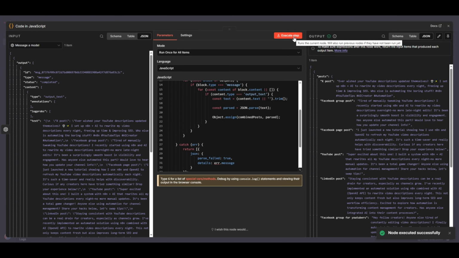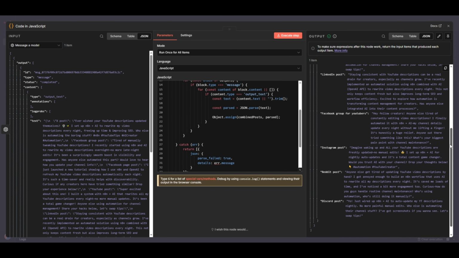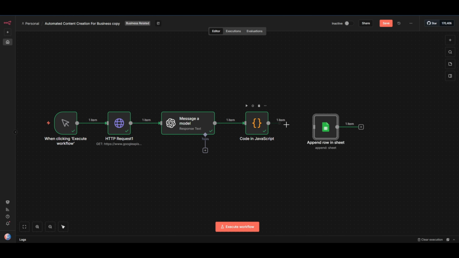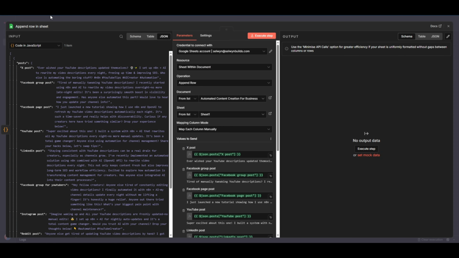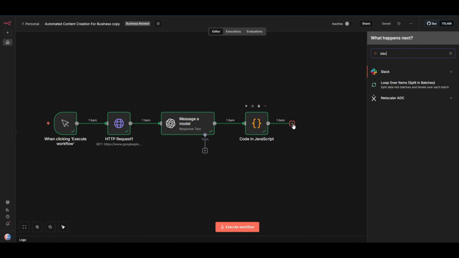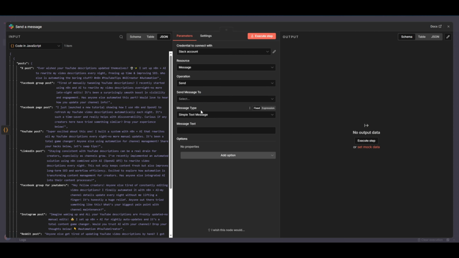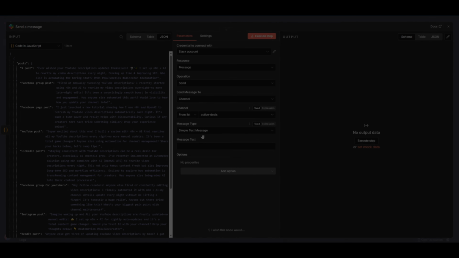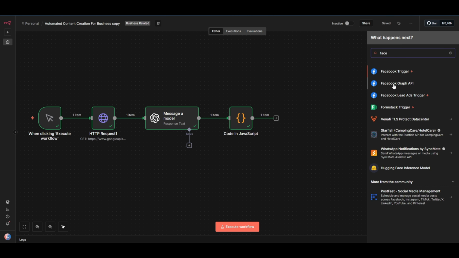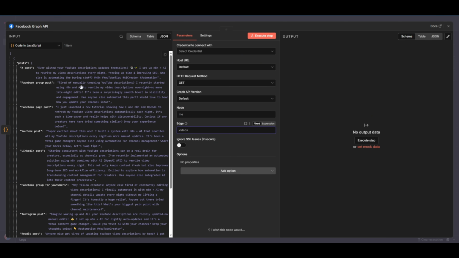Final step. What do you want to do with these posts? Option 1. Send them to Google Sheets for review. You can manually copy-paste when you're ready. Option 2. Send to Slack or Discord so your team can review and approve. Option 3. Fully automate. Connect to X, LinkedIn, or Reddit API. Post automatically to all platforms.